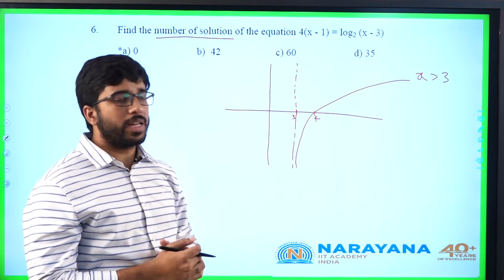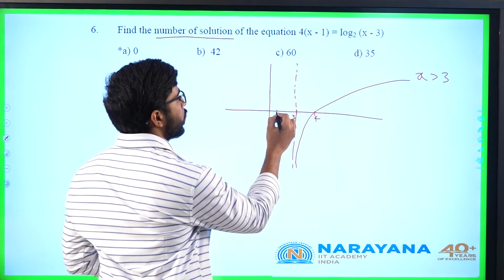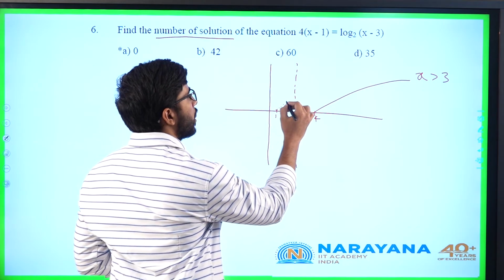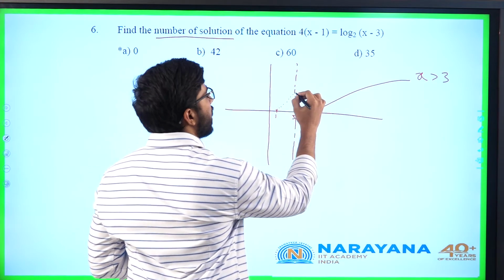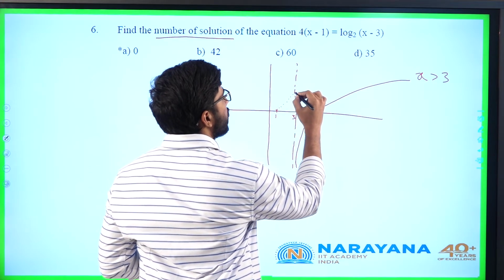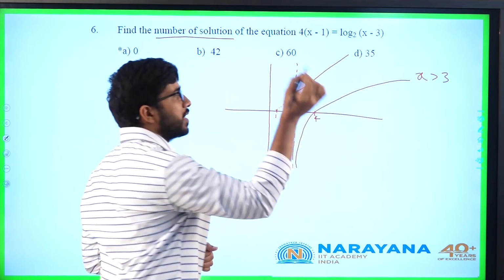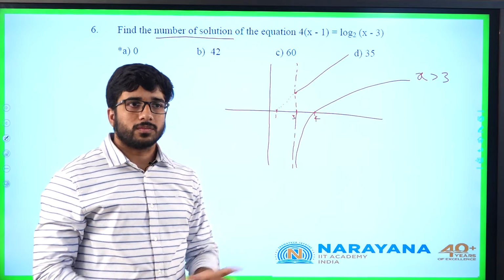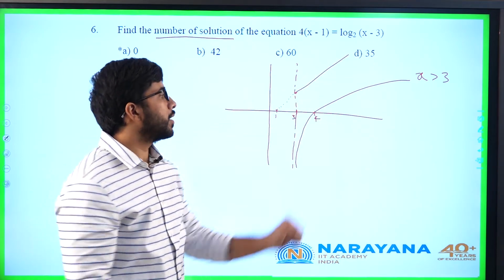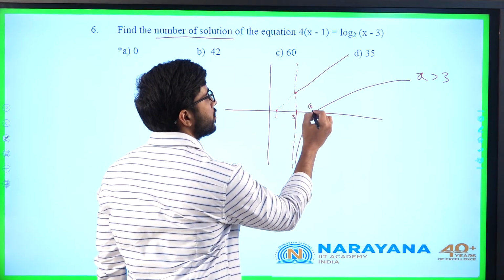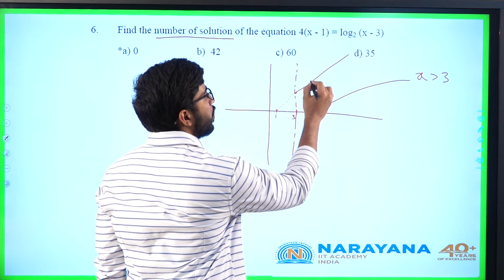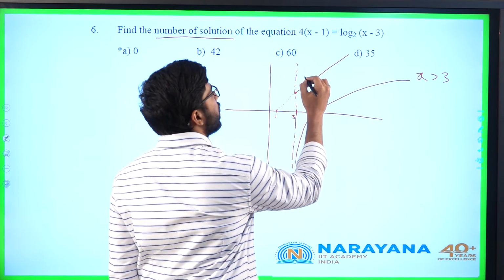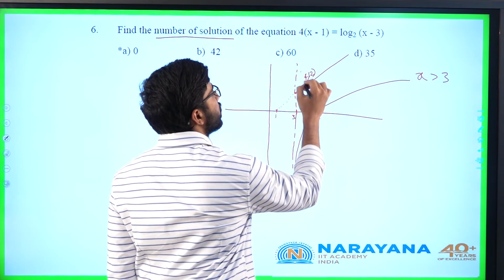What about 4 into (x minus 1)? At 1, it will be 0, but it is not in the domain. So I will draw roughly like this, and from 3 it will be defined, open at 3, a straight line, always increasing. We will observe the value at 4. What will the value at 4 be for this one? 0. This is (4, 0). And what is the value of y at 4 here? 4 into (4 minus 1)? It is 12. (4, 12).